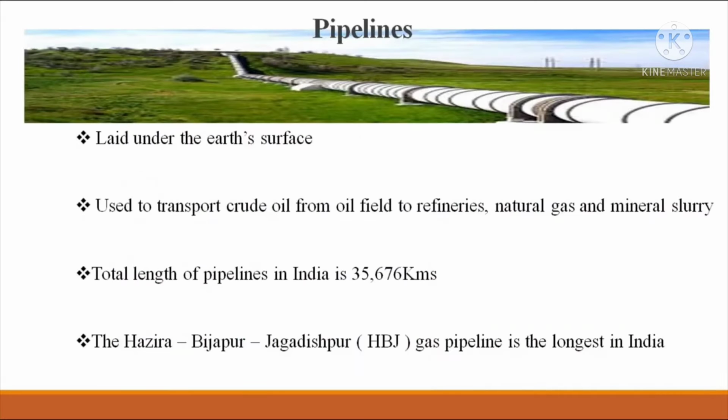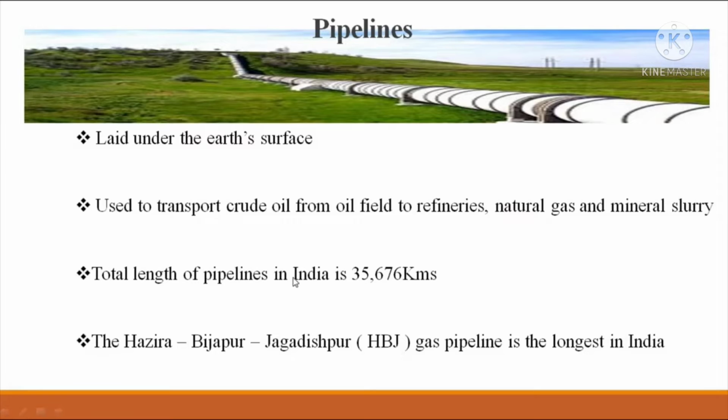Another one in land transport is pipelines. Pipelines are laid under the earth's surface, and some pipelines are above. They are used to transport crude oil from oil fields to refineries, natural gas and mineral slurry. From Kudremukha to Mangalore, mineral slurry, iron ore, came with water in the pipeline.